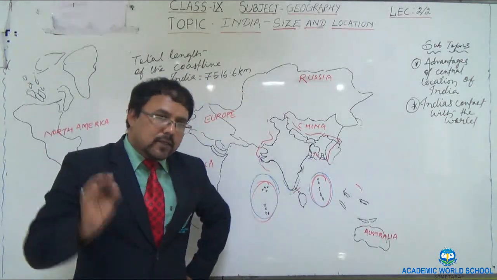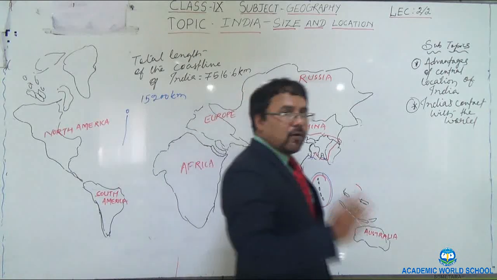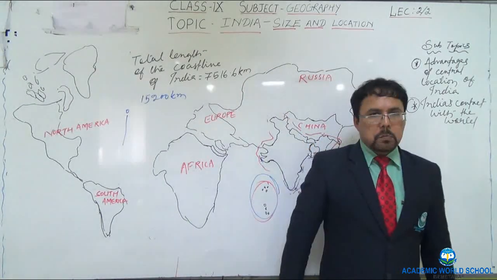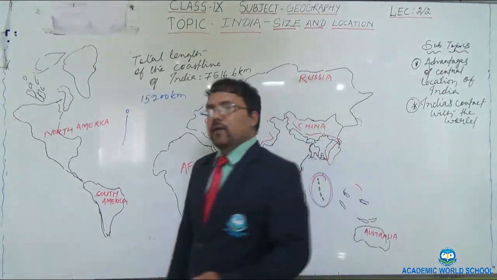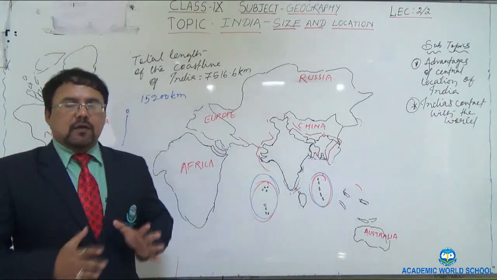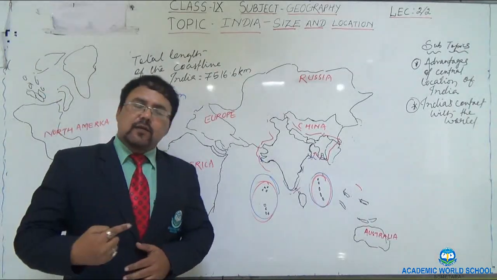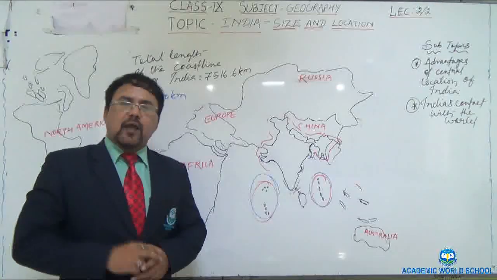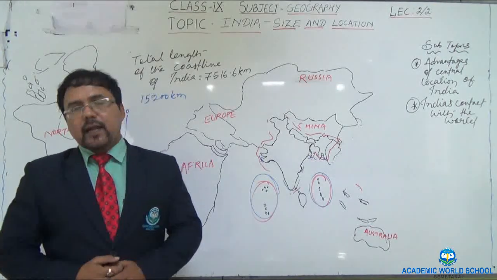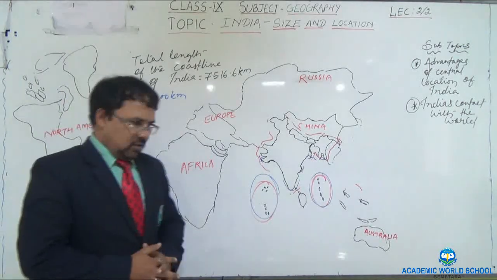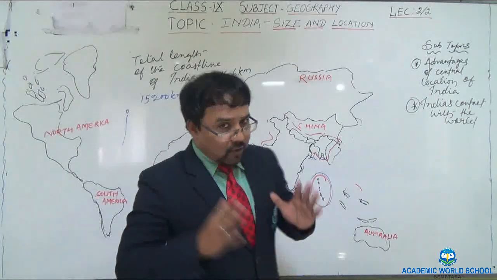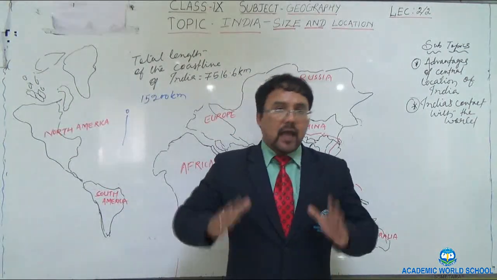You know, recently article number 370 of our constitution has been removed, and because of this, the earlier states have been reduced and some union territories have been added. So now we have 28 states and 9 union territories.